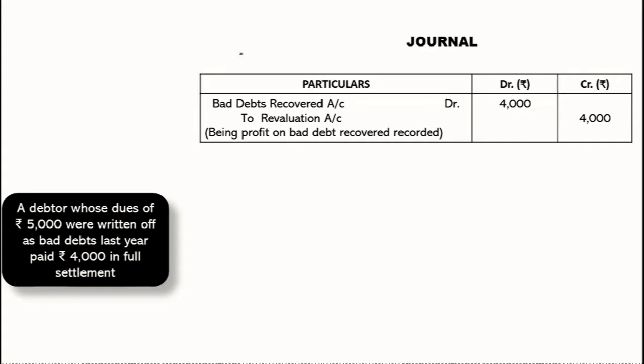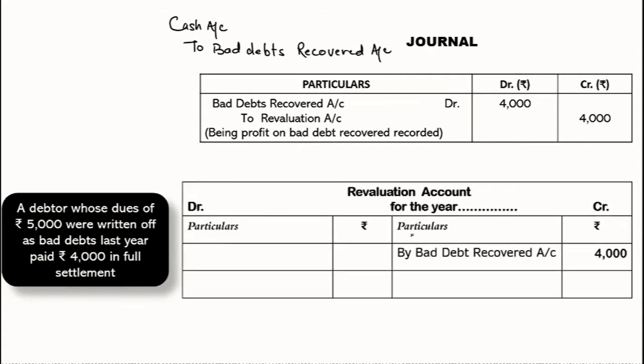So for the journal entry, if I pass the first entry here, it will be cash account debit because the cash is received and it's an income here, and a new account which is opened, which is bad debts recovered account. The next effect will be that this bad debt recovered account will be transferred to revaluation because by nature it's an income and it happens at the time of reconstitution of a business firm. So it is going to be recorded in a nominal account of revaluation on the credit side. Why credit side?